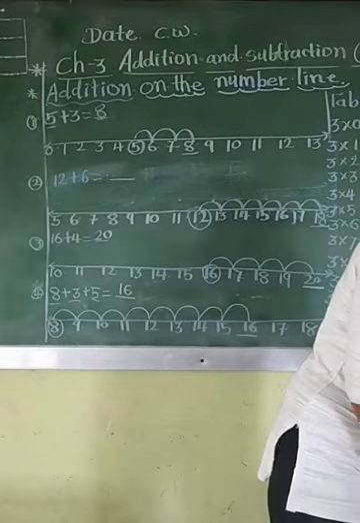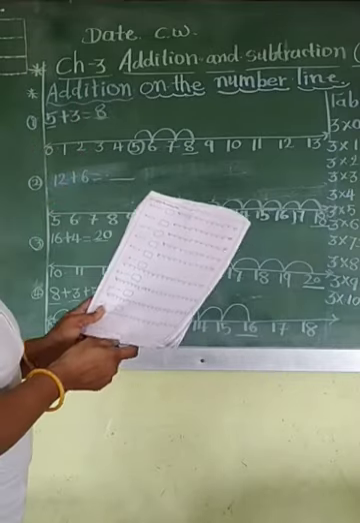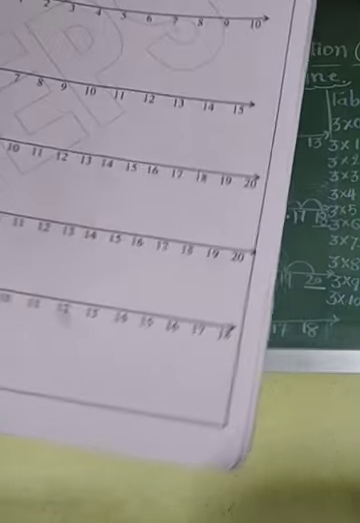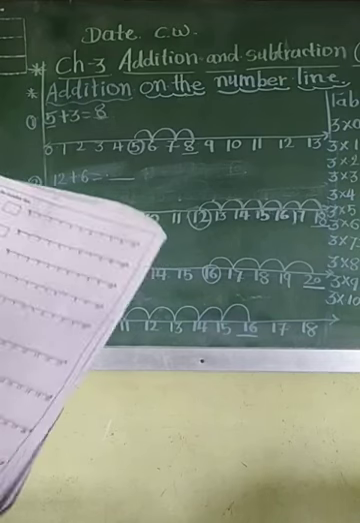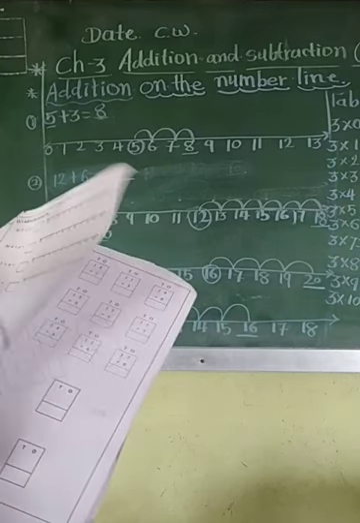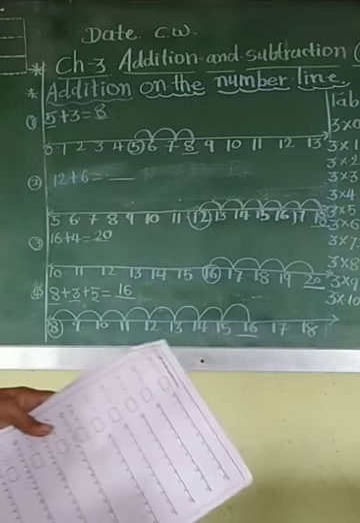And look here. This one is your worksheet. What is this? Worksheet page number 21. चलो. Worksheet page number 21 is your homework. What is your homework? Worksheet page number 21 is your homework.